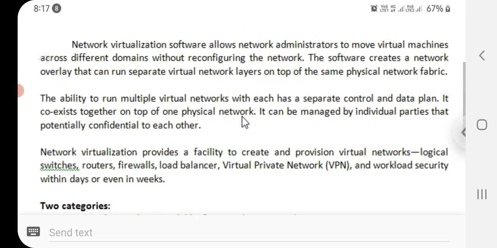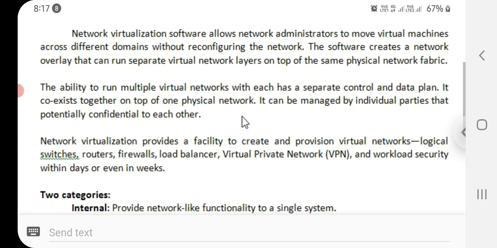Network virtualization software allows network administrators to move virtual machines across different domains without reconfiguring the network. The software creates a network overlay that can run separate virtual network layers on top of the same physical network fabric.